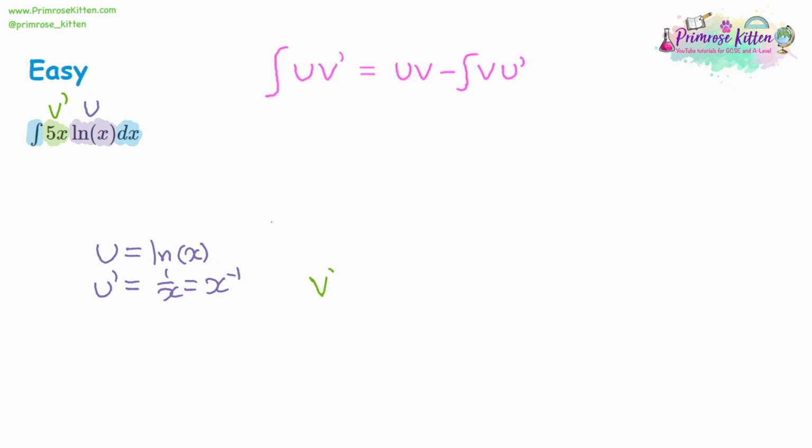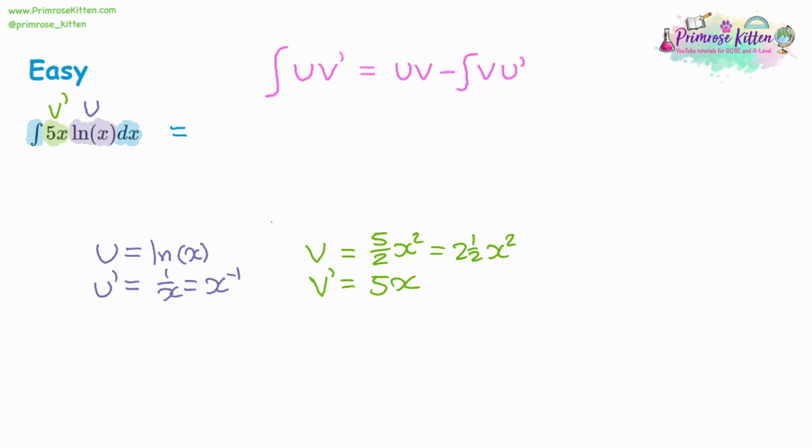Then we've got v dash, which was 5x. So if we integrate that to get v, increase the power by 1, and divide the coefficient by the new power. So we've got 2.5 x squared. Now we could integrate v like it's helpful sometimes, but we know because we're multiplying the v and u dash, and they're both x terms, then there might be some simplification we can do before integrating.